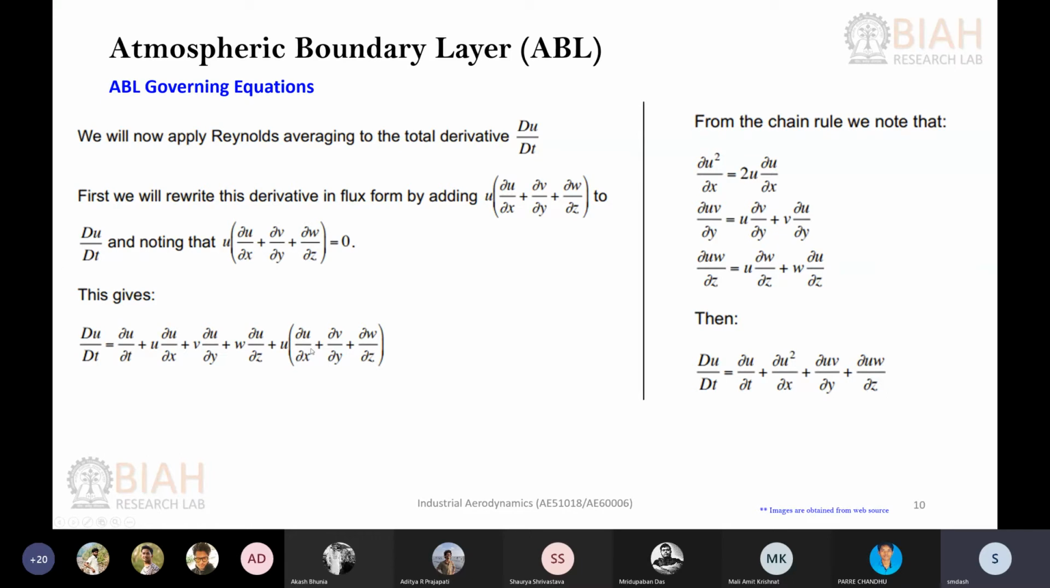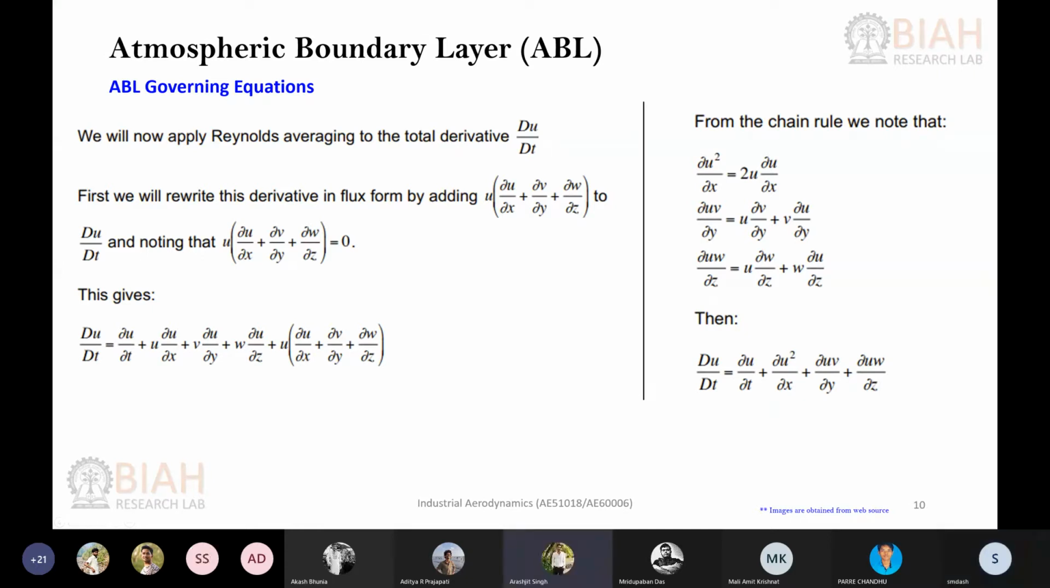So you can take this term, add it with this, and further simplify to del u square by del x. Similarly, you can add the second term with this one. So here you can follow. This equation simplifies to du by dt, plus del u square by del x, plus del uv by del y, plus del uw by del z. All right, so basically, after adding this term, you can simplify to this. Any question? Yes.